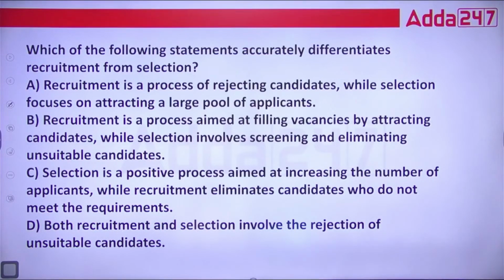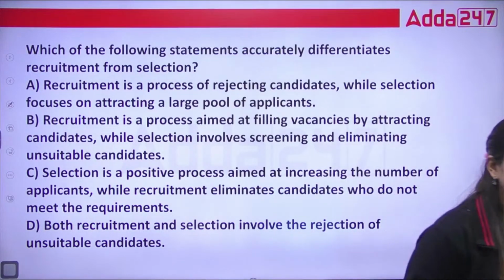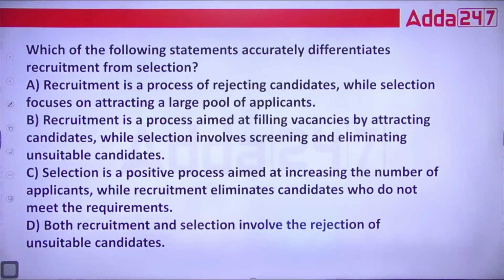But before knowing the answer, let me tell you a few important facets of staffing. Correct. Number one is recruitment.